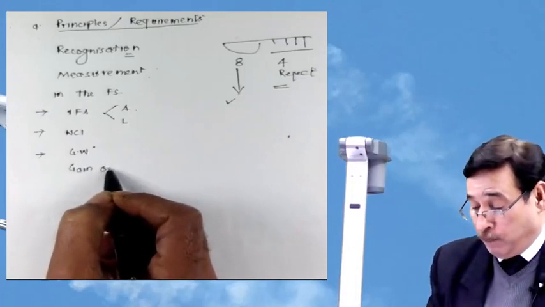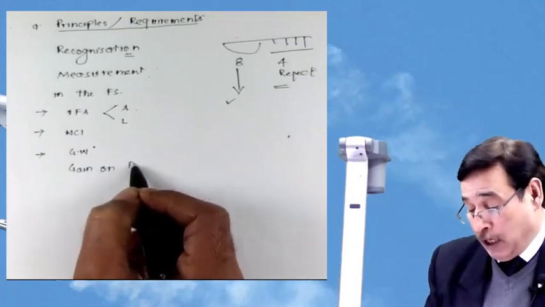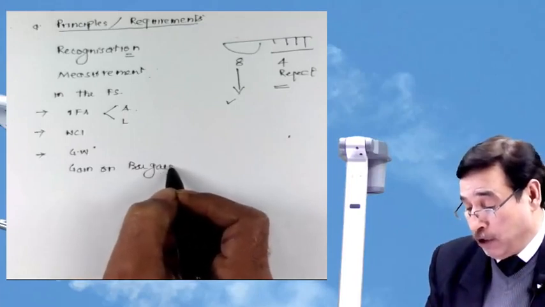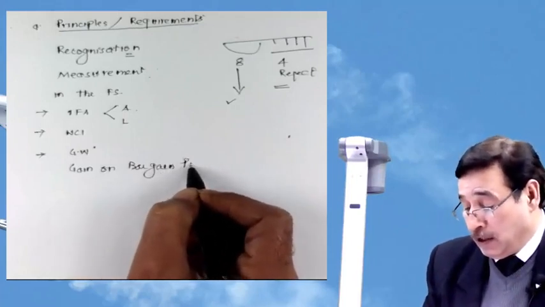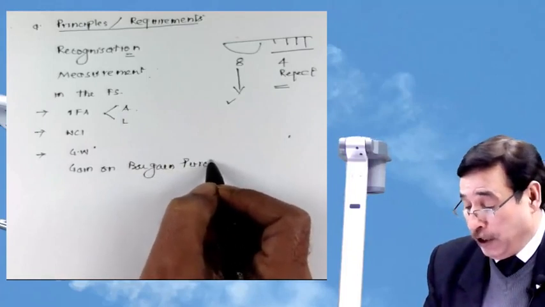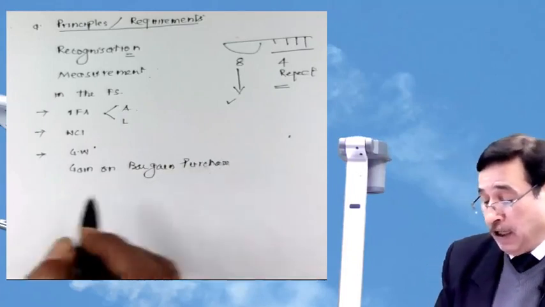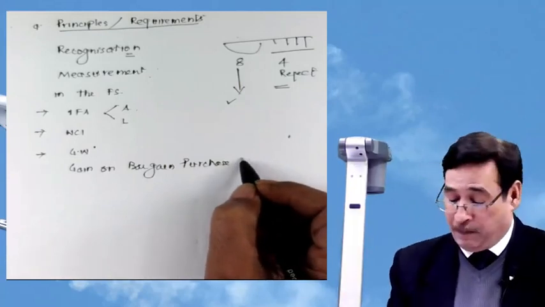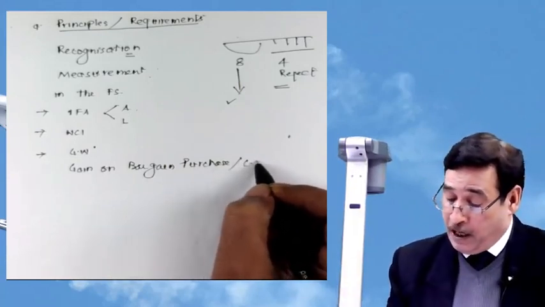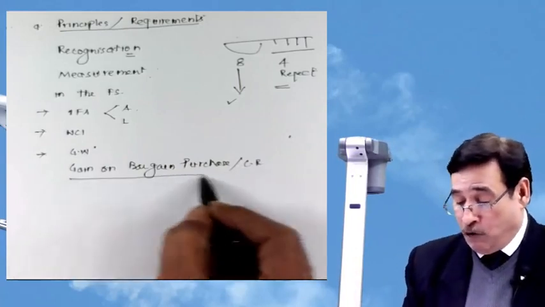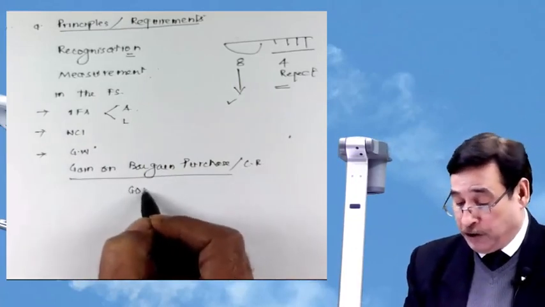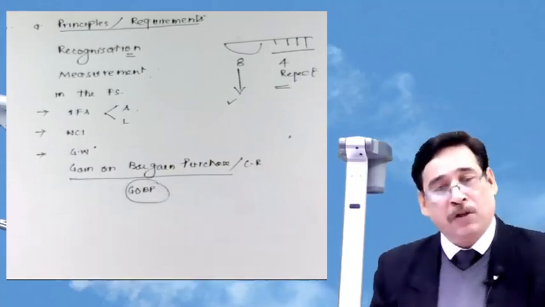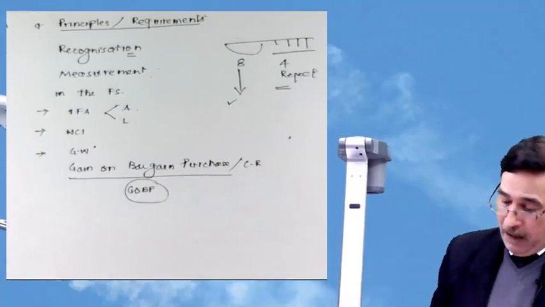Gain on bargain purchase. We will use this word quite often. Now this is a new term which has been coined by this particular standard. Instead of capital reserve, it is known as gain on bargain purchase. And it's a pretty long word, so I will use the short version, the abbreviation GOBP, correct? Gain on bargain purchase. First point should be absolutely clear.